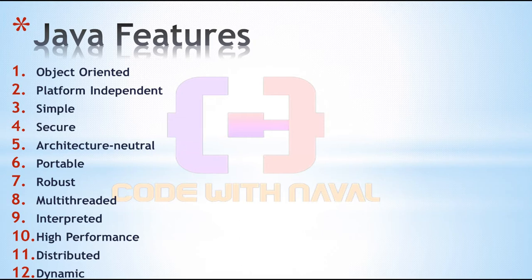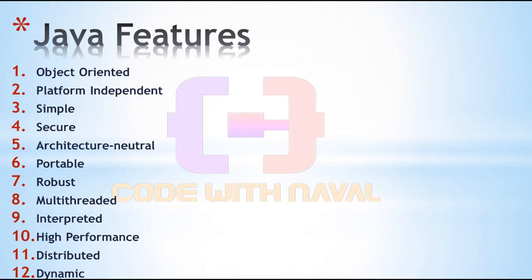And how does Java become platform independent? First we write a Java program, or we can say a Java application. Then we compile that Java program. At that time the Java program creates a dot class file, and then we have a JVM. Java provides a JVM, and the JVM is responsible for executing that class file.